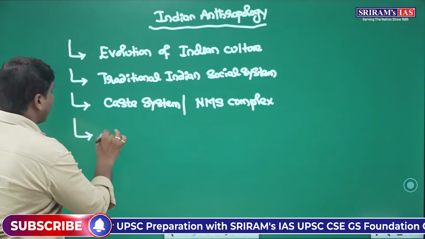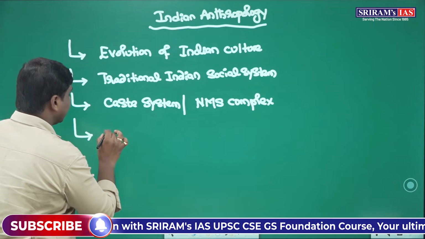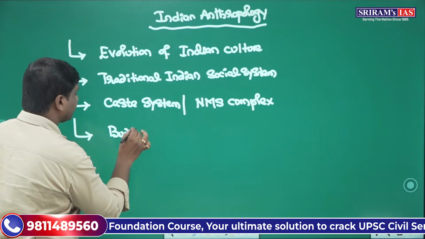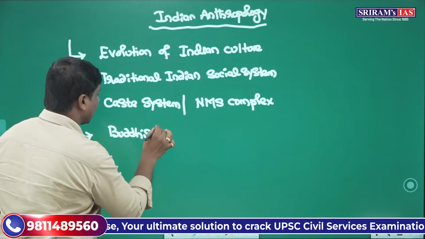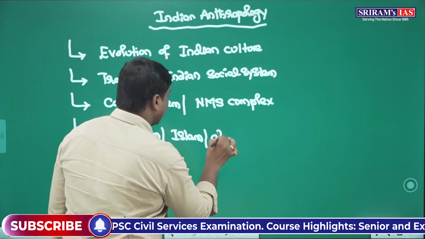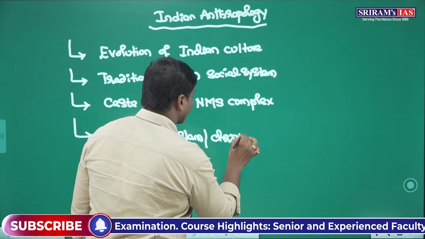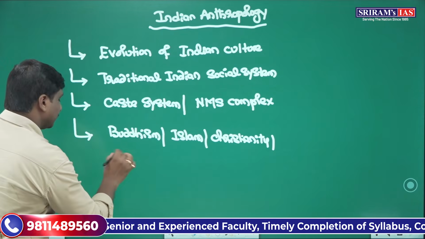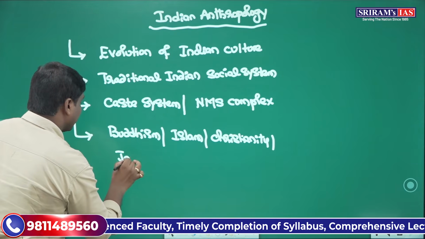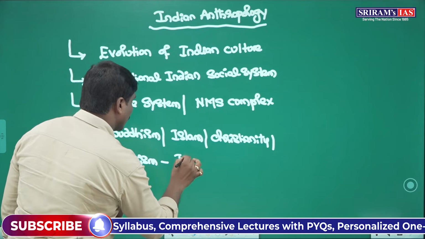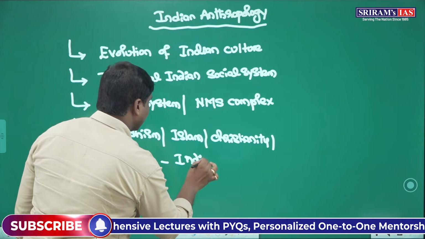Then we'll also systematically study the impacts of Buddhism, Jainism, Islam and Christianity, etc. on Indian society. This is another aspect.